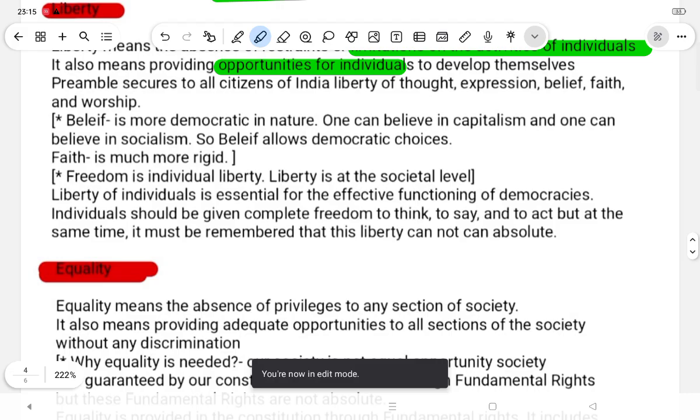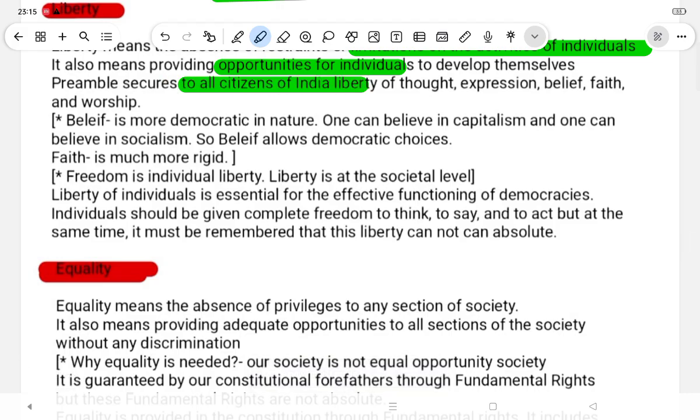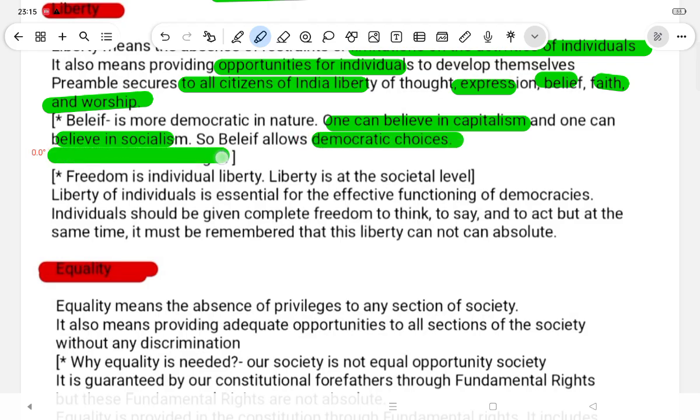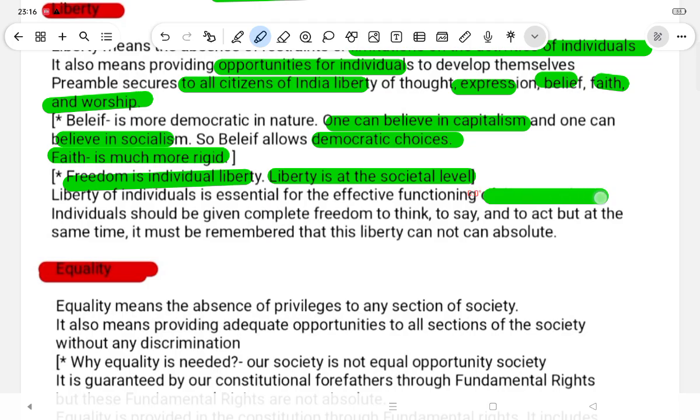The preamble secures for all citizens of India liberty of thought, expression, belief, faith and worship. Belief is democratic in nature. One can believe in capitalism and one can believe in socialism. So beliefs also allow democratic choice. Faith is much more rigid. Freedom is individual liberty. Liberty is at the societal level. Liberty of the individual is essential for the effective functioning of democracies. Individuals should be given complete freedom to speak and act, but at the same time it must be remembered that this liberty cannot be absolute.